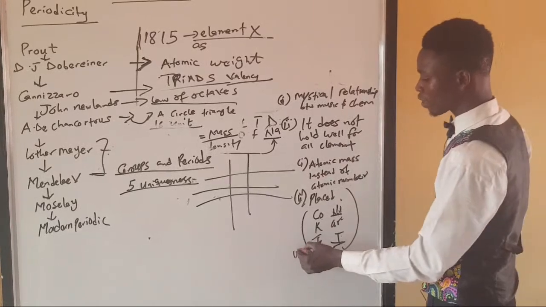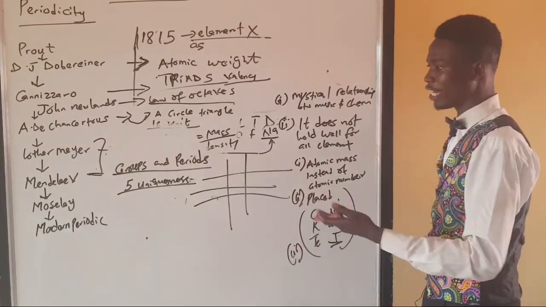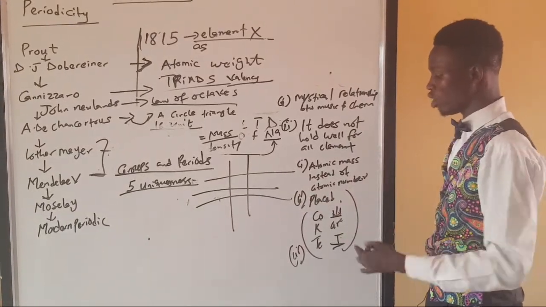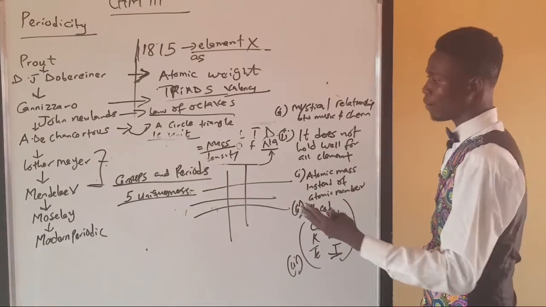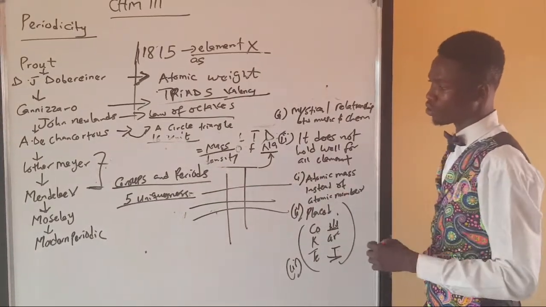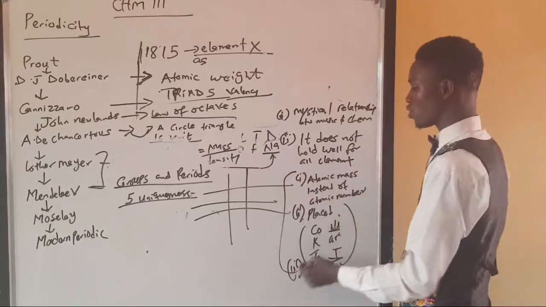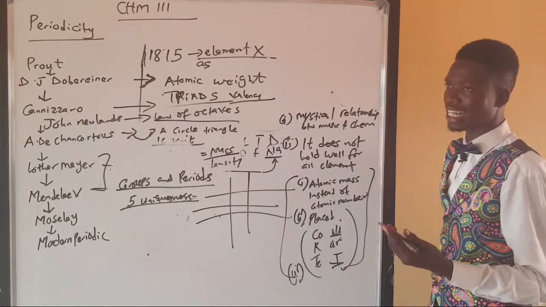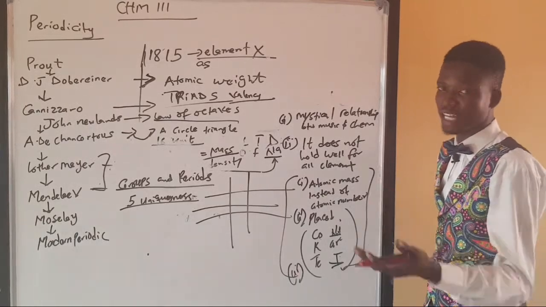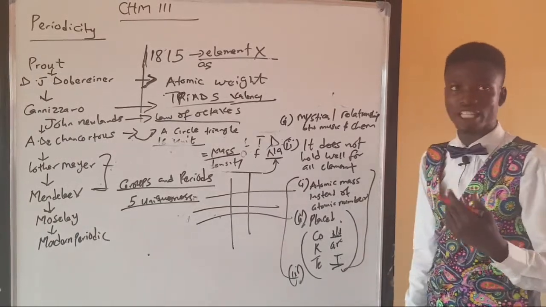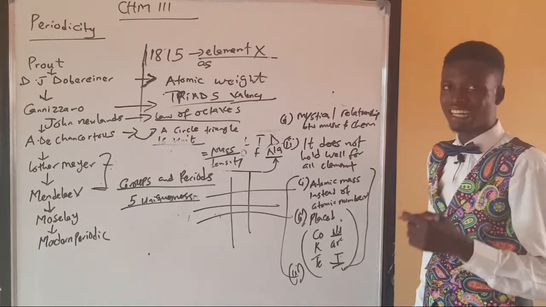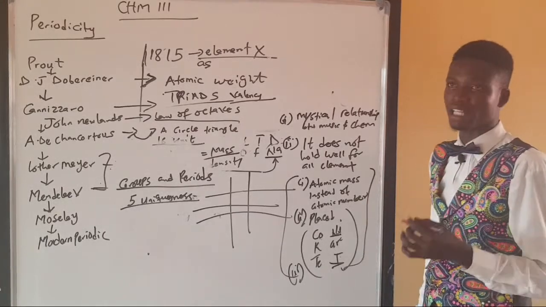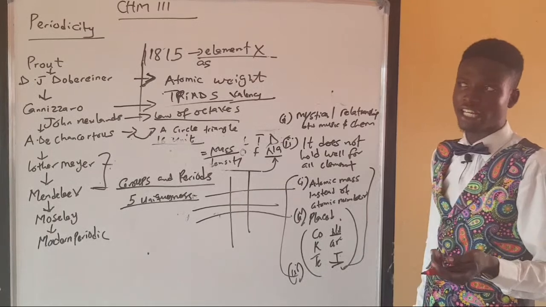Then also, elements are not grouped according to their numbers, like the numbers are not sequenced. We see some elements that are higher and behave very differently from what he grouped them with. But even at that, we must commend the work of Mendeleev, because Mendeleev was so specific that he even predicted some undiscovered elements, and all he said about those elements after they were discovered later came true.